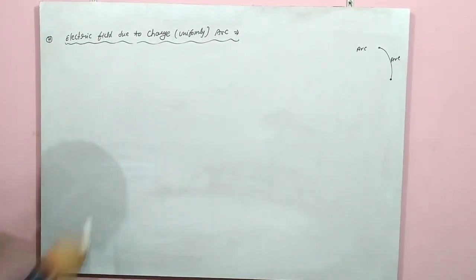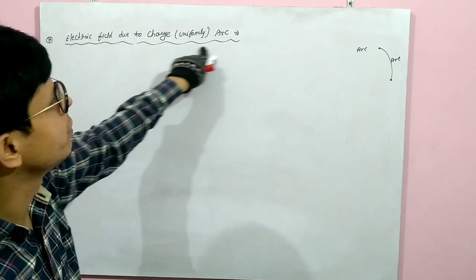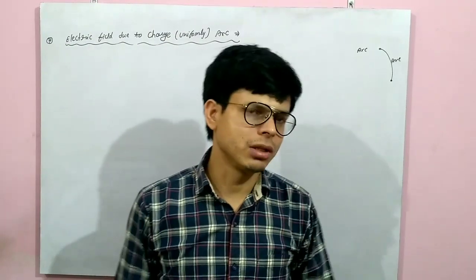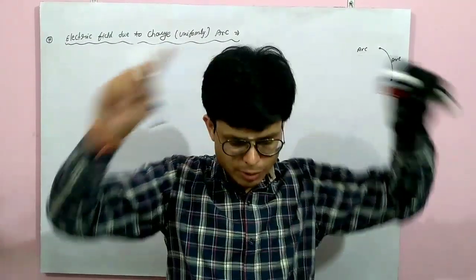Now what is our task? Our task is to find out electric field due to uniformly charged arc. Means we don't know what is the length of that arc. It is not a complete loop.